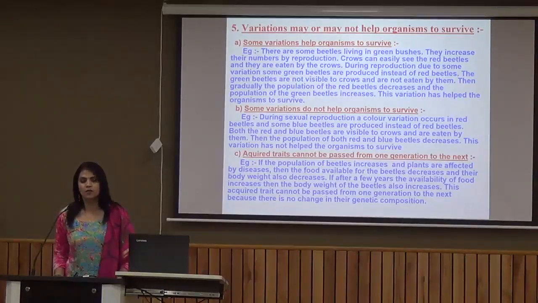So after a few days, a few months, what would happen? The green colored beetles are not visible to the crows, and they are not eaten by them. Gradually the population of red beetles decreases, and the population of green beetles increases. So this particular kind of variation which happened at the time of reproduction has helped the organism to survive. This is the concept of natural selection.